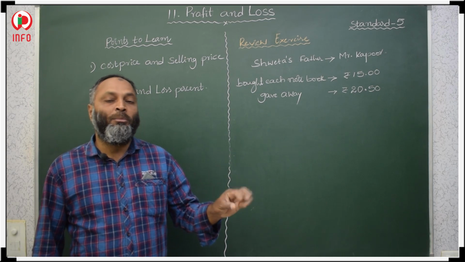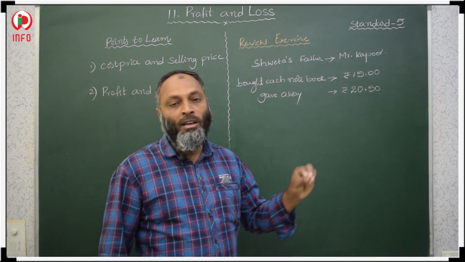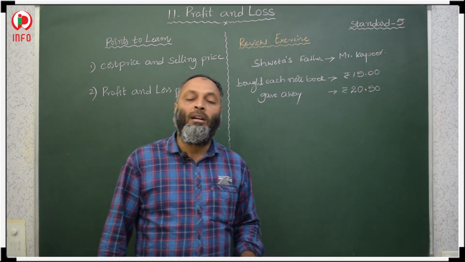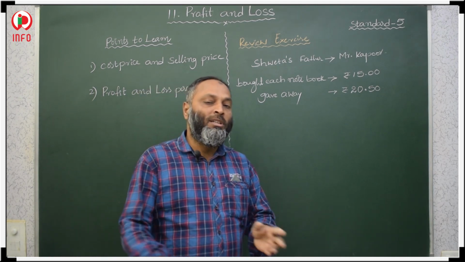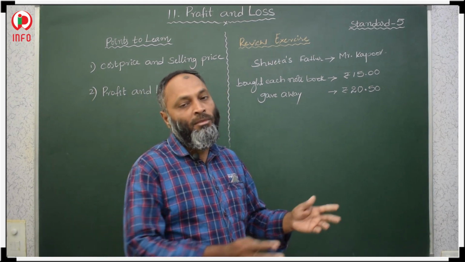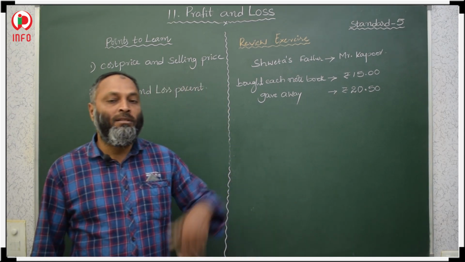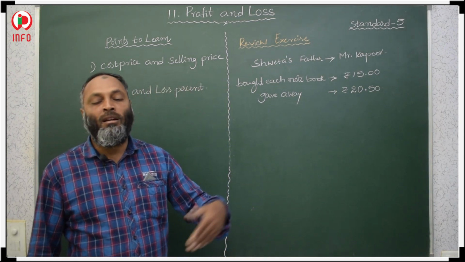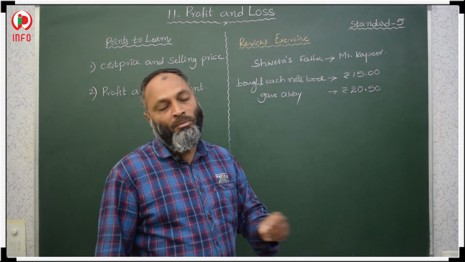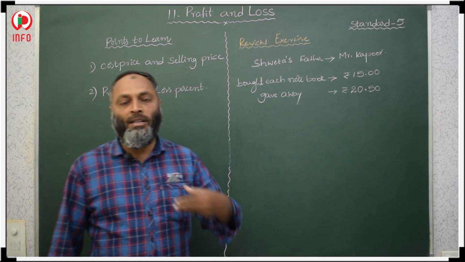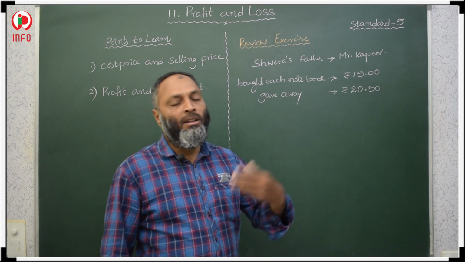These shopkeepers purchase the articles from wholesalers or dealers. After purchasing, they keep a mark, the MRP, the maximum retail price, on the sticker, and then they sell.